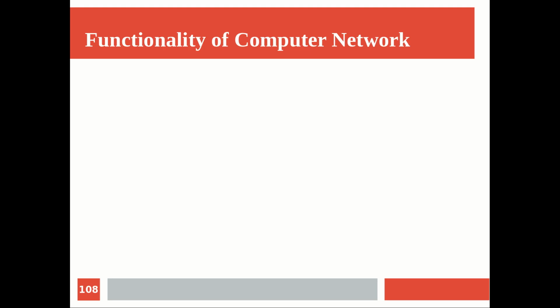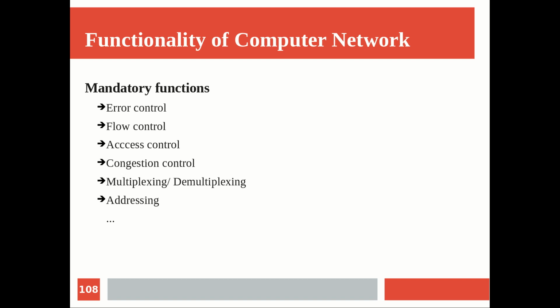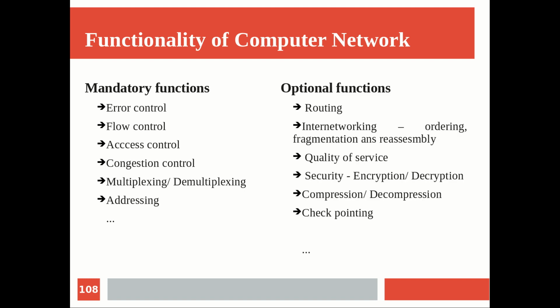For that I am taking your attention towards the functionalities of computer networks, something that we already discussed. We have a number of mandatory functionalities, and a few were listed here, and we saw briefly what they are, and of course we will see each one of them in detail in the subsequent modules. And we have some functionalities which are optional, in the sense that even if they are not there, the computer network concept is still possible, but if you add them, like quality of service and security, that will be an additional feature.